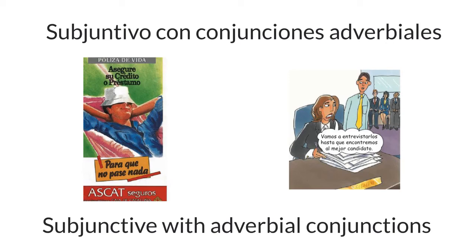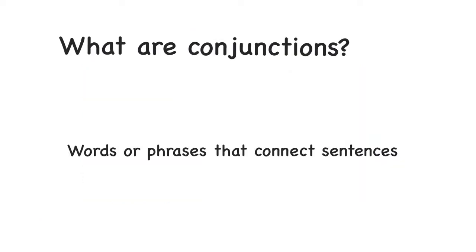El subjuntivo con conjunciones adverbiales, or the subjunctive with adverbial conjunctions. So we're going to talk today a little bit about the subjunctive when it is used in sentences connected with adverbial conjunctions. Now, what is a conjunction? Okay, a conjunction is either a word or phrase that connects sentences.